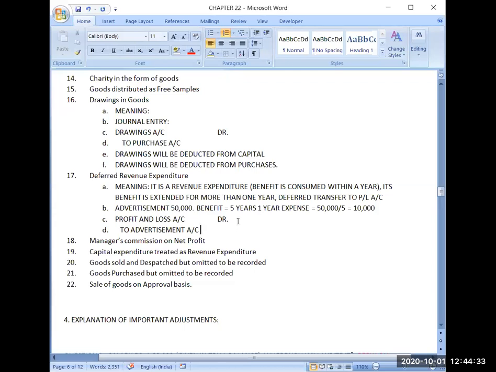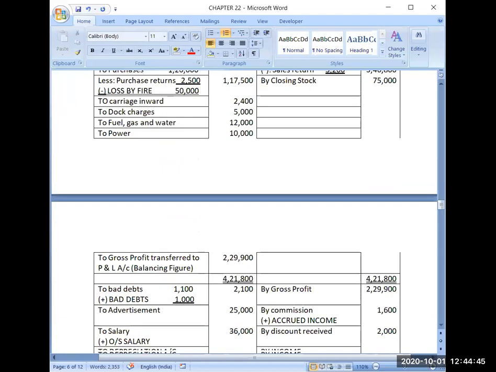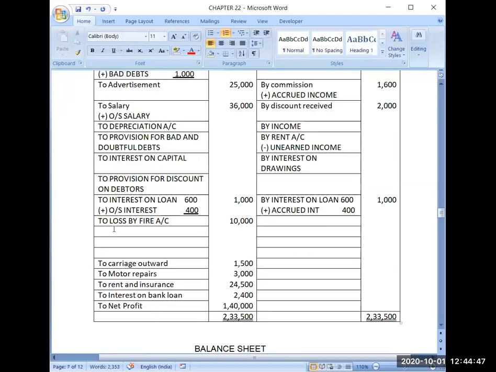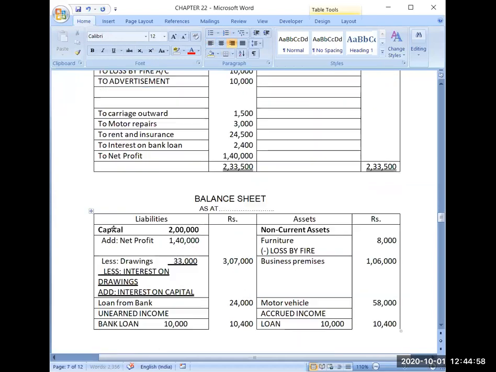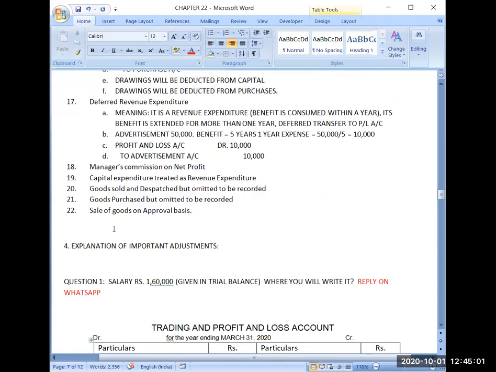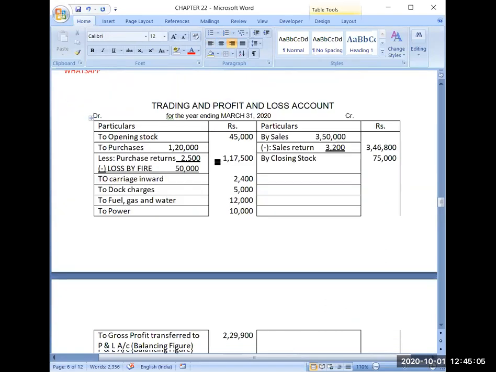So 1 year expense, how much am I treating? I am treating 10,000 as my 1 year expense. So in profit and loss, I have transferred only 10,000 for the current year expense. So in profit and loss, first I will be writing here advertisement 10,000. And now, because I have reduced the advertisement account, I have credited the advertisement account here.